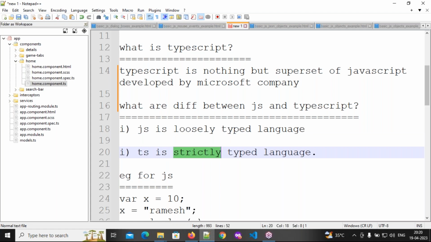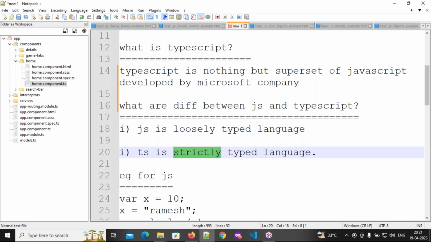So what are data types? Whenever you are programming, we need to deal with data. There will be different types of data. Some data will be numbers, some alphabets, some true or false. For numbers, whether a floating number or a normal number, the data type will be number in TypeScript.